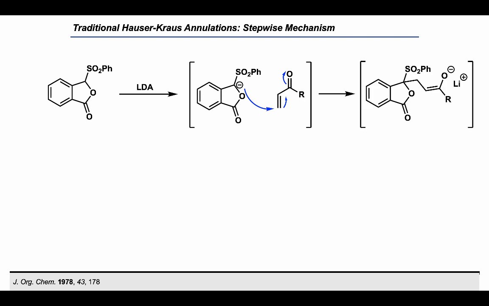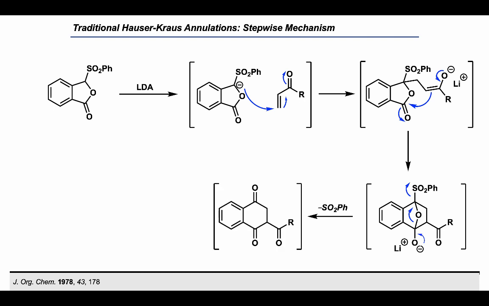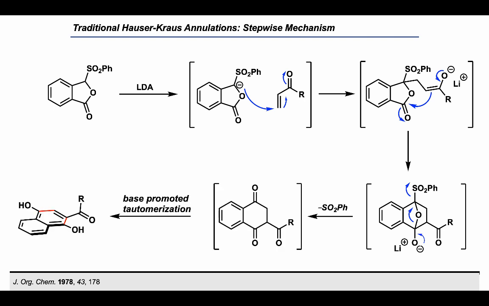Now this intermediate undergoes an intramolecular Dieckmann condensation on the lactone carbonyl group to produce a bridged cyclic intermediate. So the intermediate formed would then collapse through the expulsion of benzene sulfinate ions, resulting in the formation of the annulated product. Finally, a base-promoted tautomerization furnishes the Hauser-Kraus annulation product.